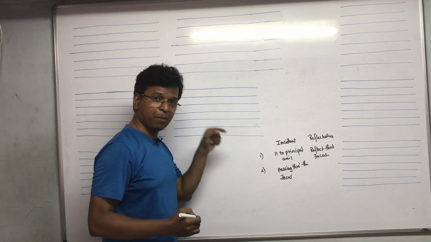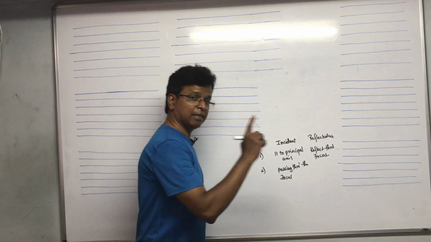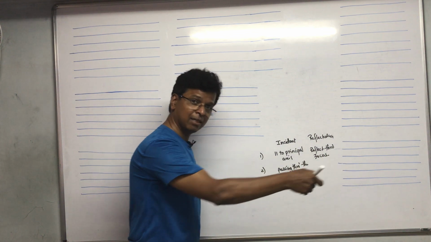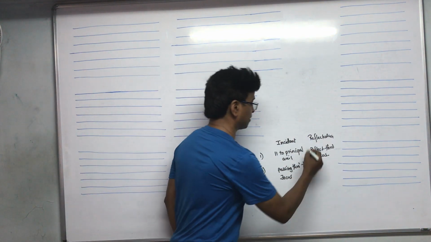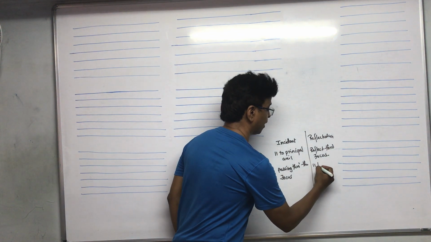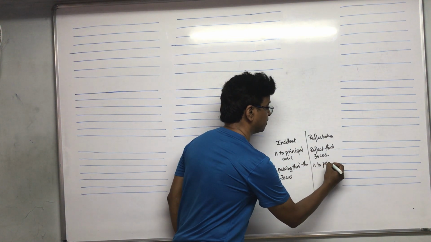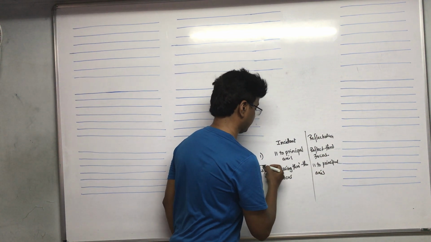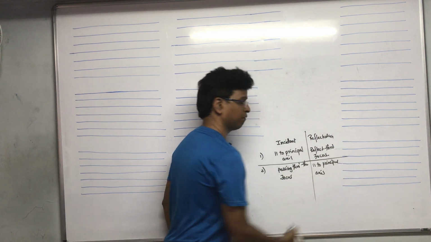When this incident ray passes through the focus, it will hit the concave mirror and it will reflect parallel to the principal axis. Fine.